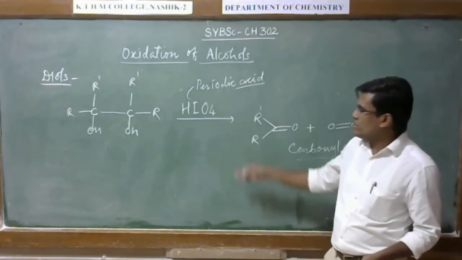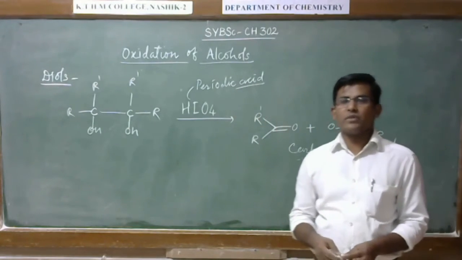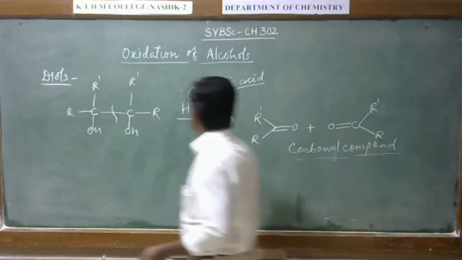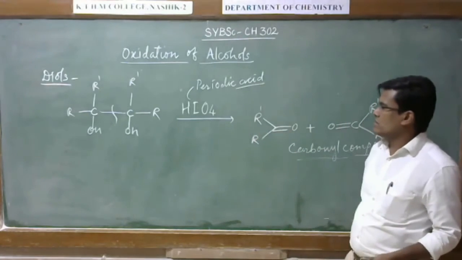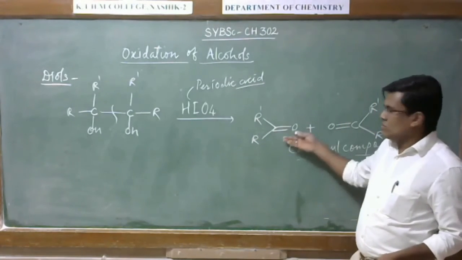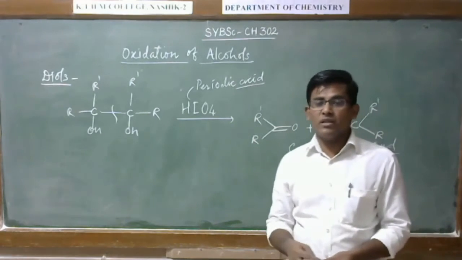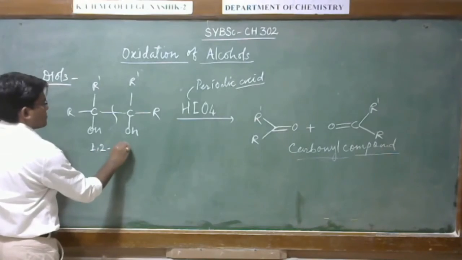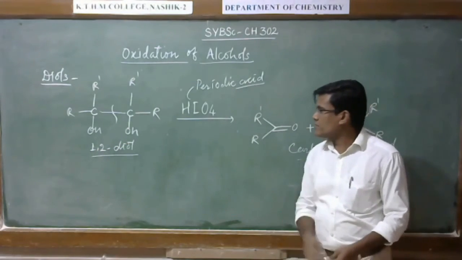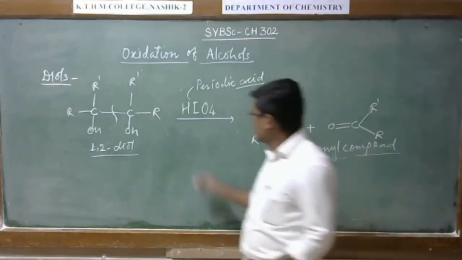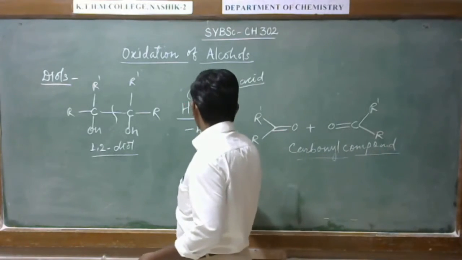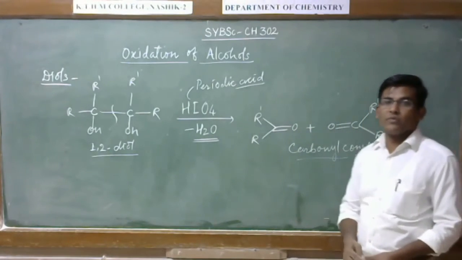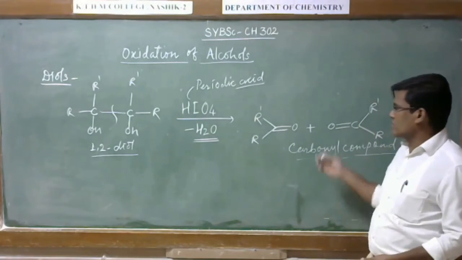So when this diol reacts with periodic acid, it cleaves this bond to give two carbonyl compounds. So this is the 1,2-diol. When this 1,2-diol reacts with periodic acid, one water molecule will get eliminated to give two carbonyl compounds, that is ketone or aldehyde.